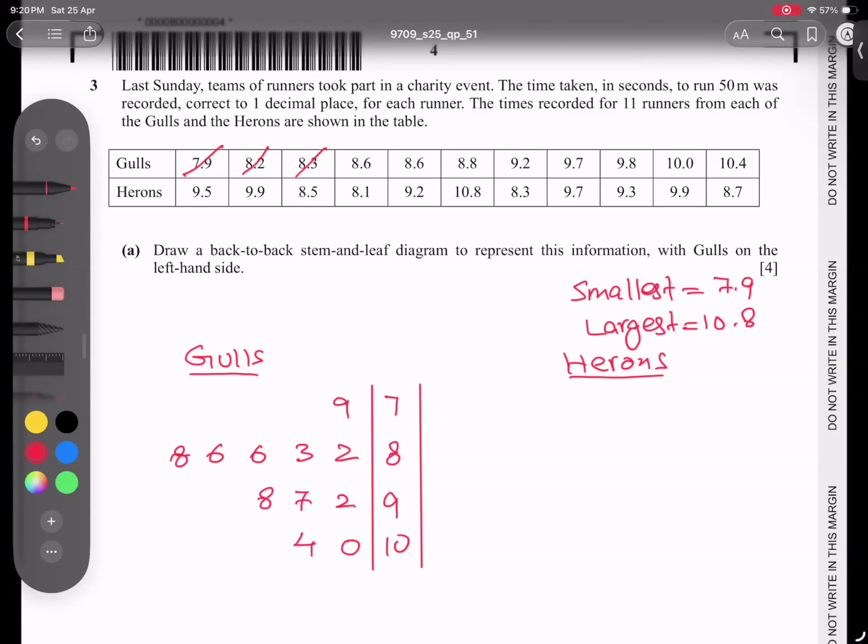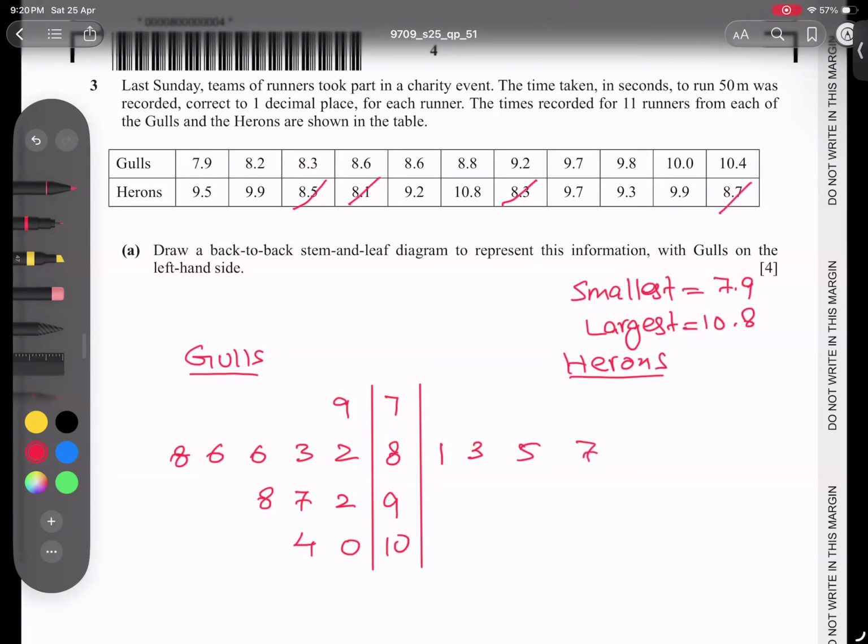I believe this is nothing hard. Now here is a little difficulty, we have to be careful because order is a problem. I'm starting with the smallest number. There's nothing starting with 7, so 8. We have 8.1. I cut and write here 8.1, 8.3, then 8.5, then 8.7.